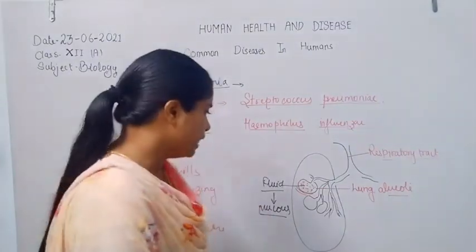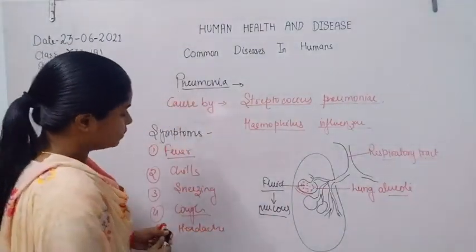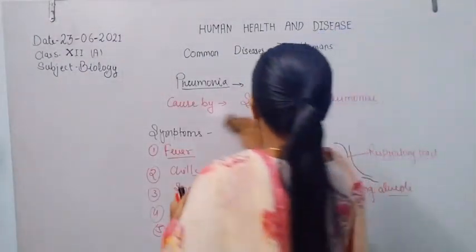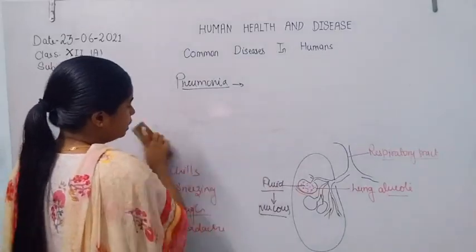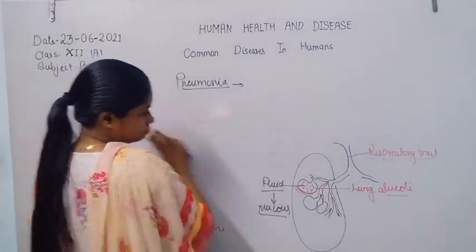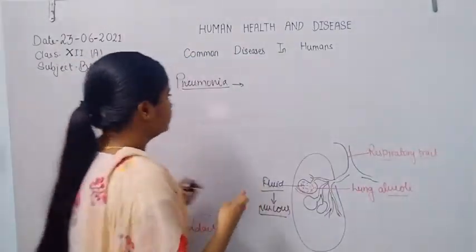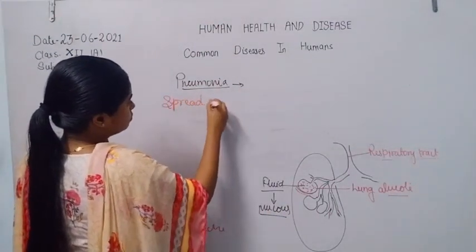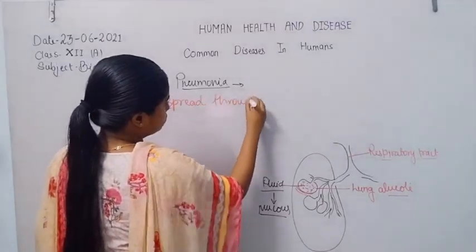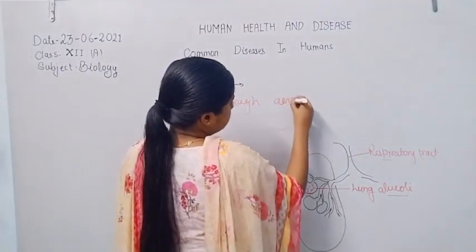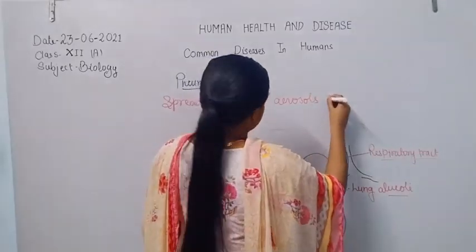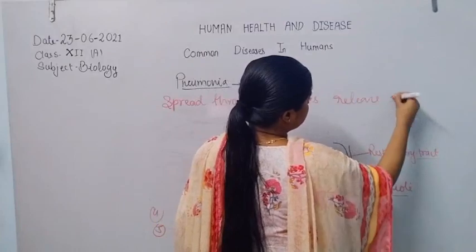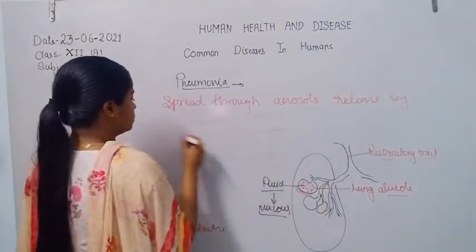So the disease is spread through aerosols released by an infected person.